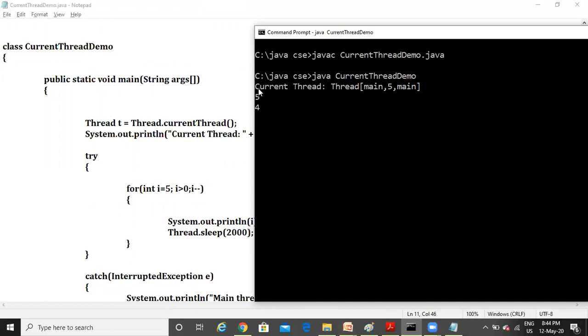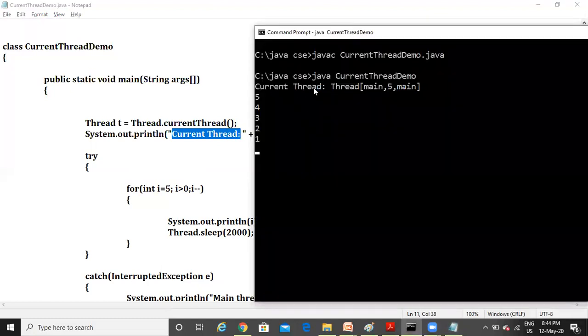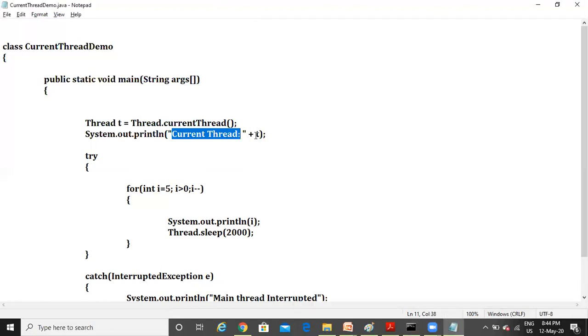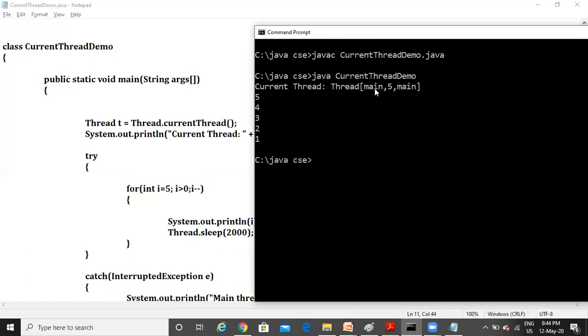See here, the first statement you got is "current thread". That was printed as it is. And next, you had printed T, right? That reference. For that T, this was printed: Thread. It is of type Thread. And in these square brackets, you can observe three parameters. I will explain what these three parameters are. First one is the name of the thread. By default, the name of the main thread is main itself. That's why main was printed.